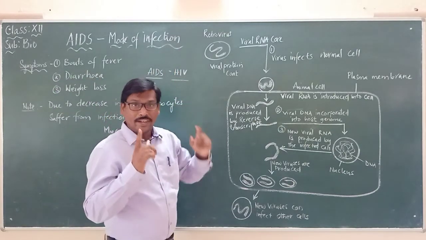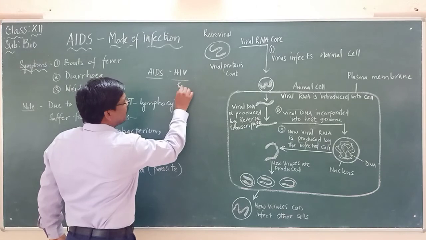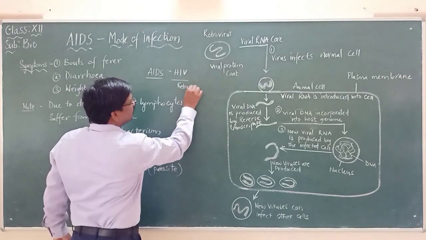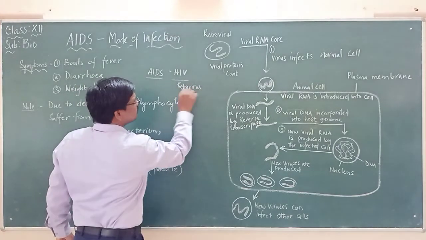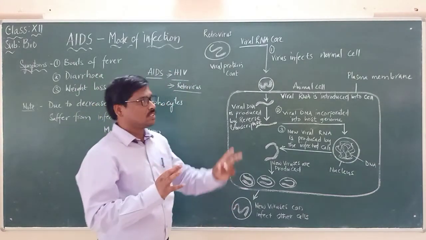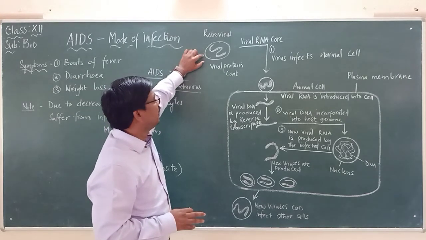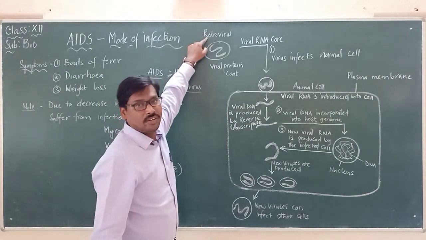Now we already said another point, that this HIV virus is a retrovirus. It belongs to the retrovirus group, please remember this. Now if this is the virus, it is called the retrovirus.